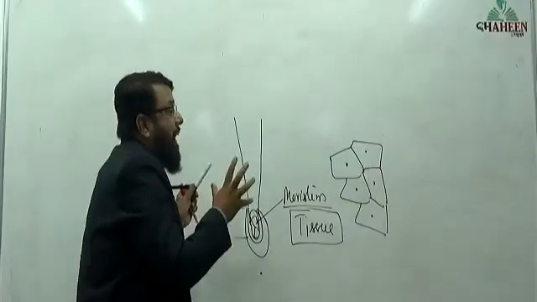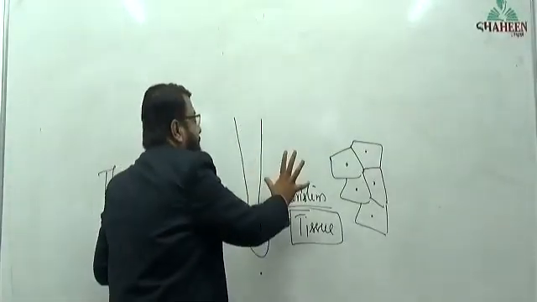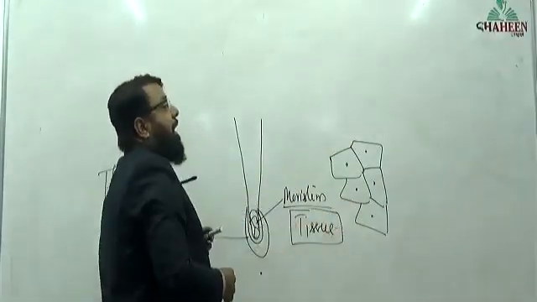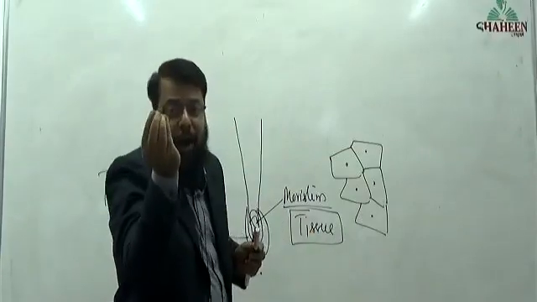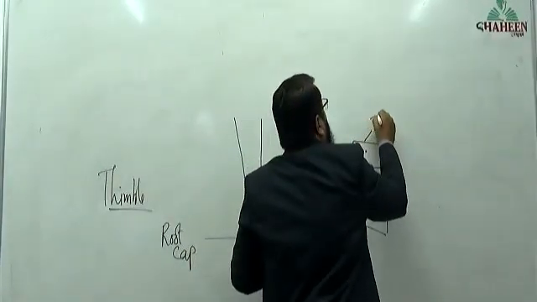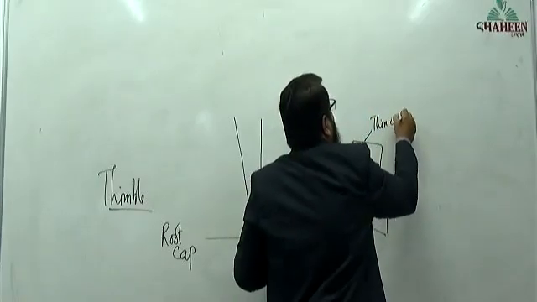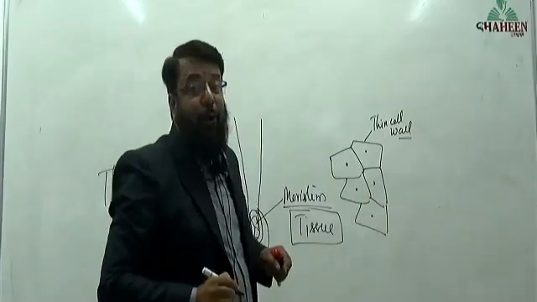The cells of the region of meristematic activity are small in size, very small, minute, and have a thin cell wall. Remember this also. The cell wall is thin with dense protoplasm.